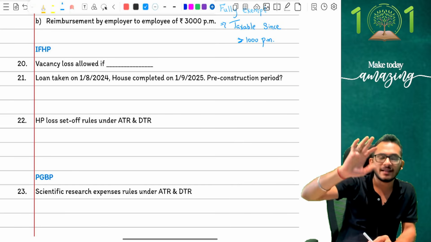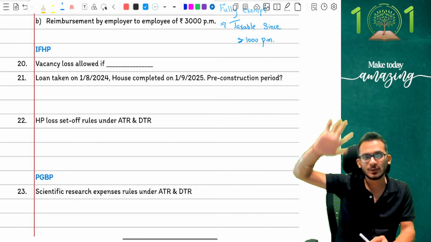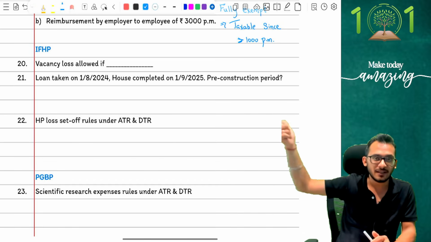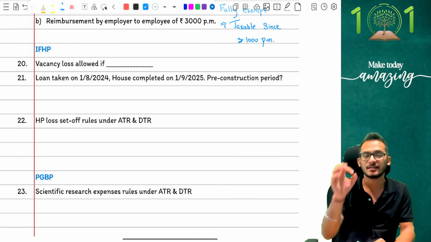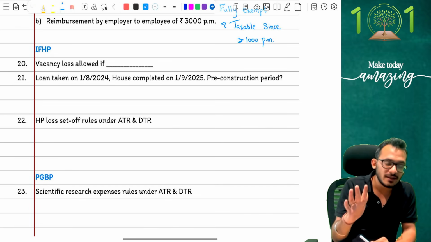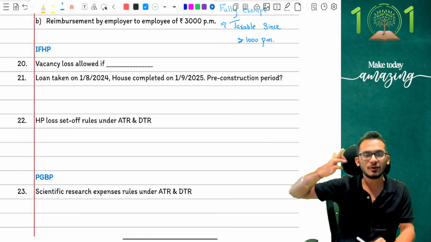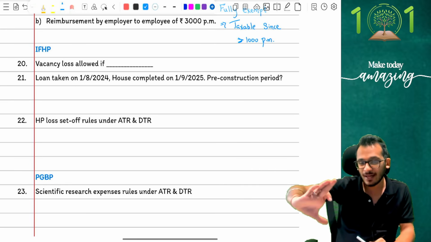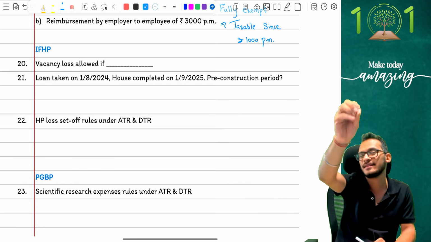Now, the problem is very simple. Expected rent is generally given for the full year, whereas actual rent is given only for the respective period because you have a vacancy loss coming into picture. At this stage, we ask a very simple question. We tell boss, don't take your actual rent for the actual period, take your actual rent for the full year, which means I'm going to ask a very simple question. What is your actual rent for the full year? If you tell me my actual rent for the full year is this number, let's say 3 lakh rupees,